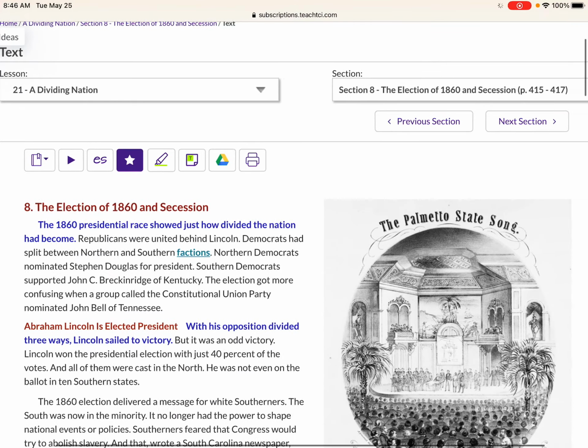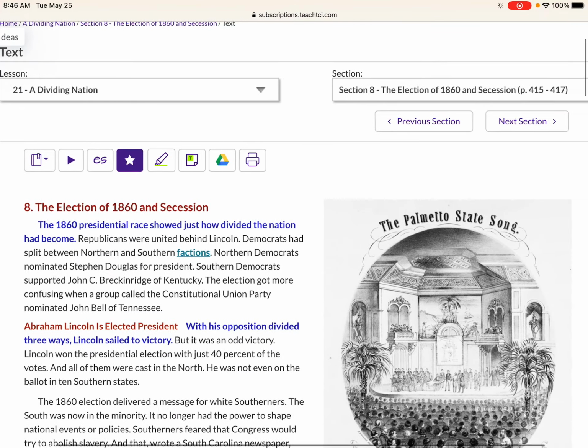So let's start reading. The 1860 presidential race showed just how divided the nation had become. Republicans were united behind Lincoln. Democrats had split between northern and southern factions. Faction just means a group of people within a larger group who have different ideas from the main group.